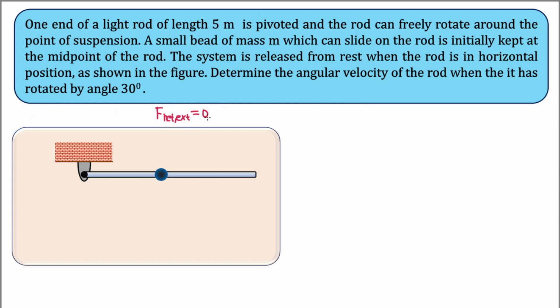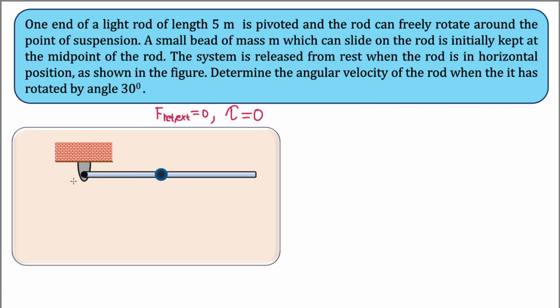Why? Because this is going to be equal to mass times acceleration. So whether its center of mass has any acceleration or not, if the mass is 0, the net force is going to be 0. Similarly, we can take torque about its axis of rotation, applying tau equal to I alpha. Since mass is 0, of course the moment of inertia is going to be 0. So the net torque about any given point for such massless bodies is also going to be 0, and that is quite useful in this question, because that is going to give us a very simple and straightforward result for the motion of this bead.